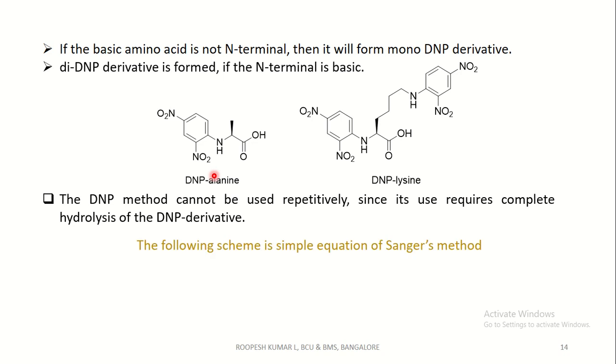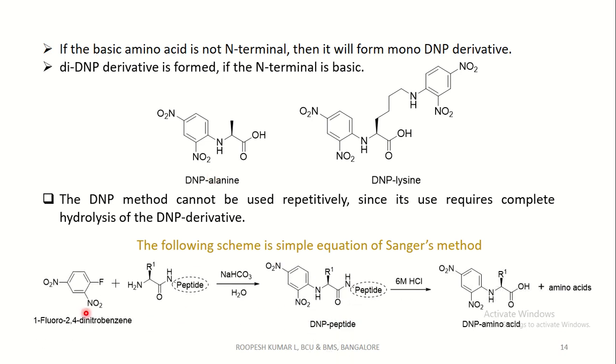The following scheme is a simple equation of Sanger's method. The Sanger reagent, on treatment with the peptide chain in the presence of a mild base, gives a DNP peptide. On hydrolysis, we get a DNP amino acid, whereas the rest of the peptide sequence is broken into amino acids.